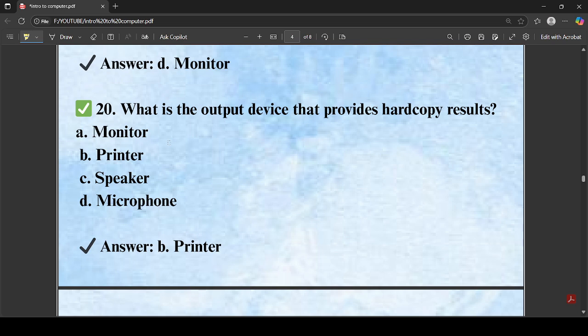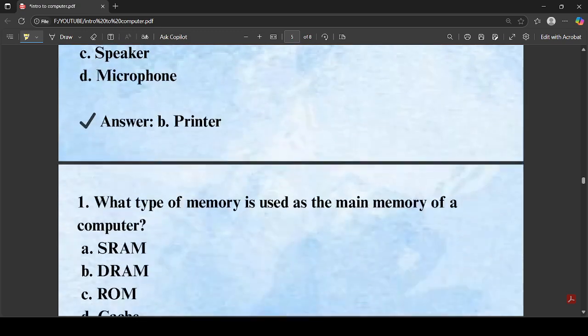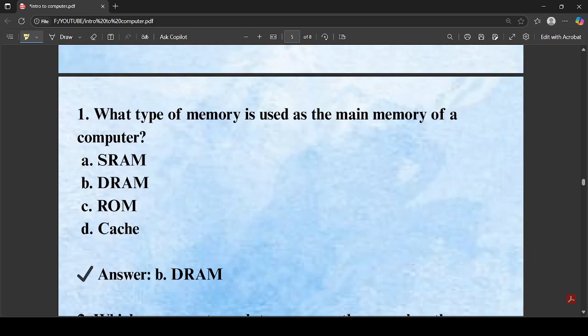What is the output device that provides hard copy result? It's very easy. Printer provides the output with the hard copy result. So our option is B, not C. Our correct choice for this is printer. Printer provides the hard copy results. So let's move to another question.